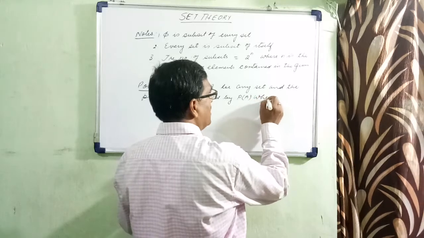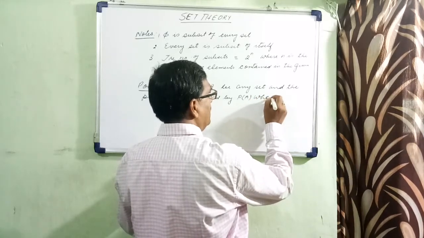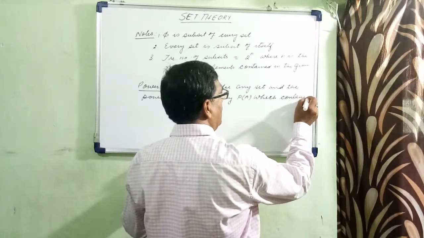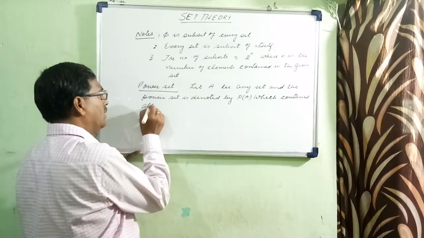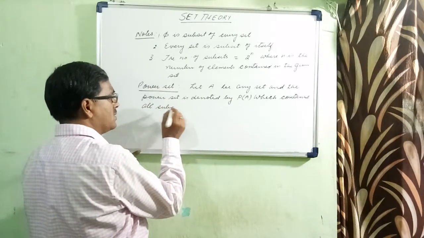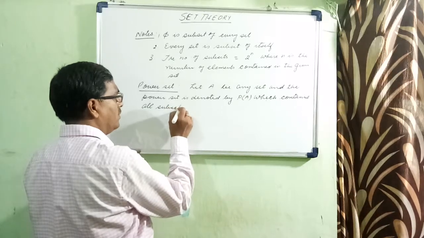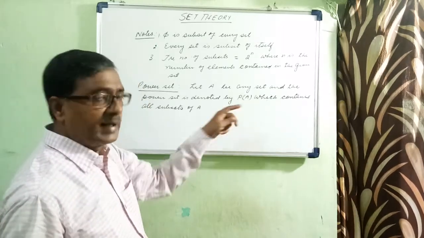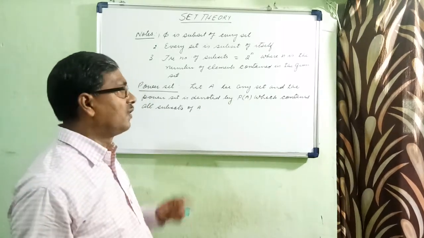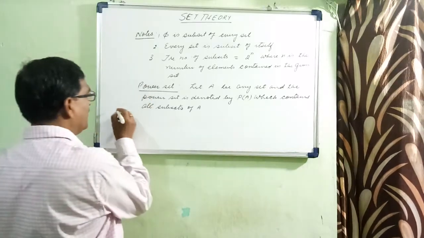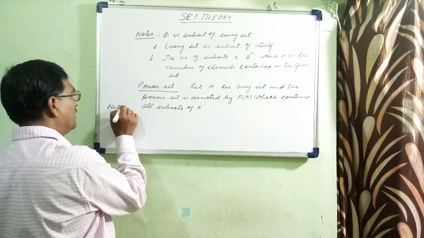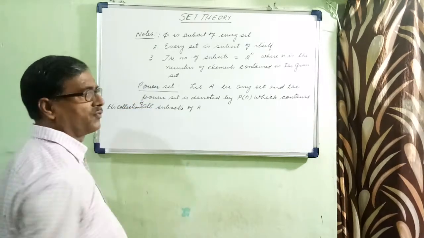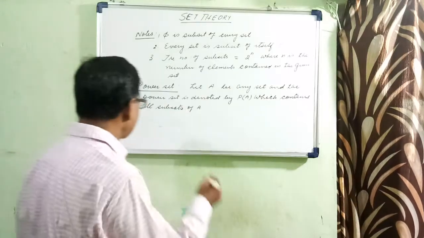It contains all subsets of A. So power set is a collection of all subsets of A. Let us take one example.